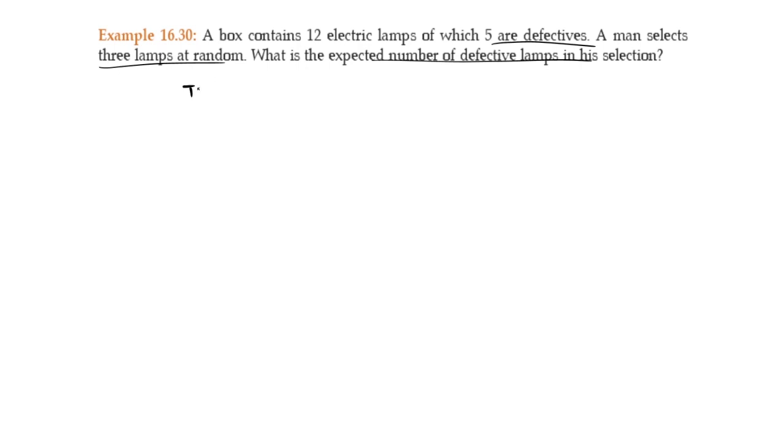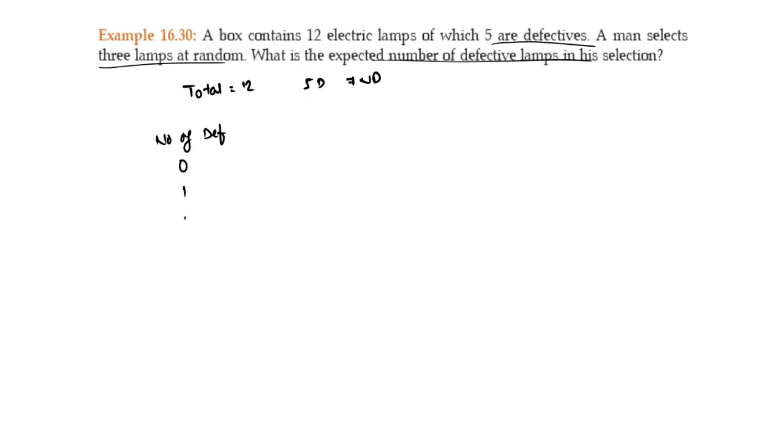So total there are 12 lamps. 5 are defective, 7 are non-defective. A man selects 3 lamps at random. So if 3 lamps are selected, what are the possible numbers of defective lamps?